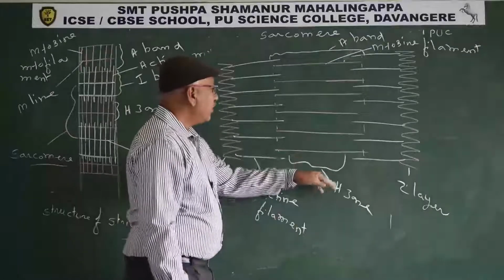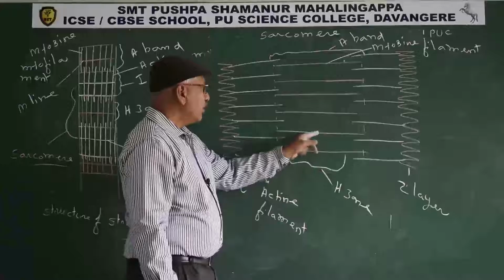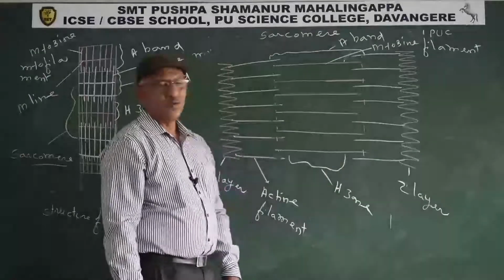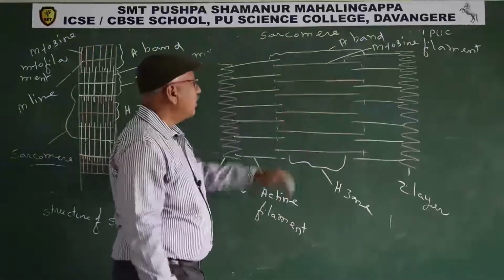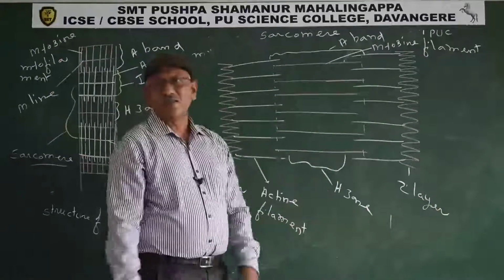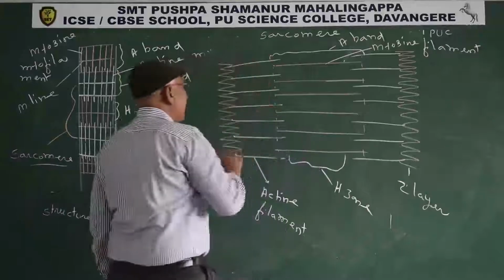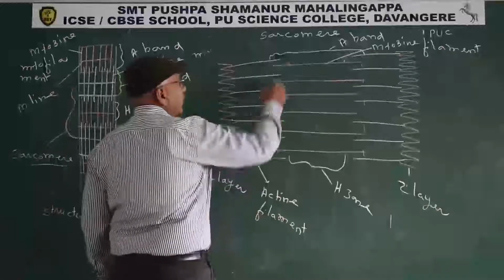Why is the middle part of A band lighter when compared to the peripheral part? The middle part of A band contains only myosin filaments. Due to presence of only myosin filaments, the middle part of A band is lighter. It is known as H zone. I band contains only actin filaments.